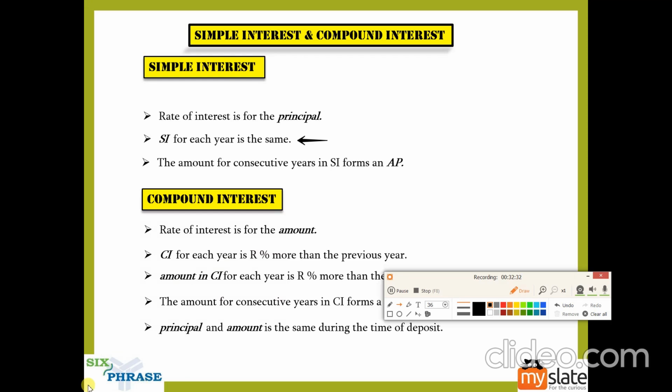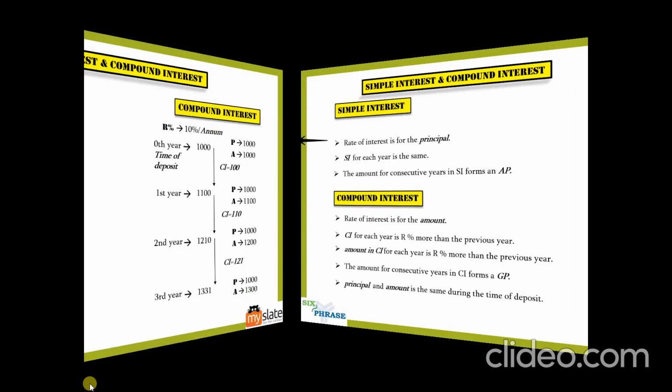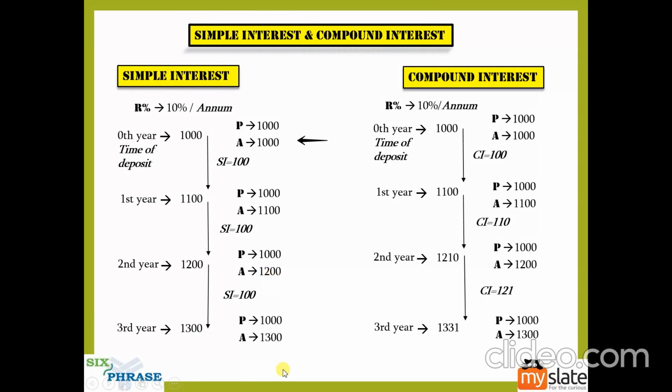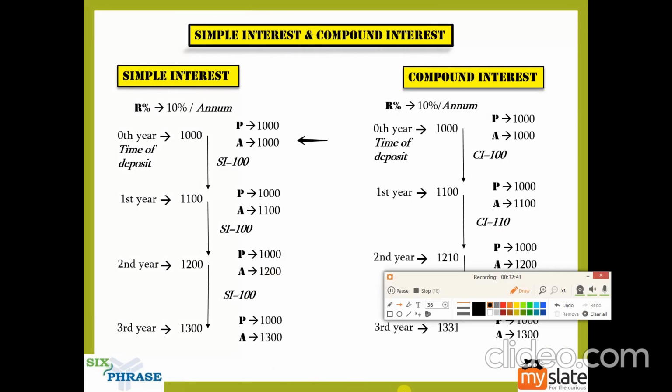And one point that I'd like you to note here, guys, is to look at the amounts for consecutive years. Here it is 1000, 1100, 1200, 1300. How does this look? This looks like an arithmetic progression, right?